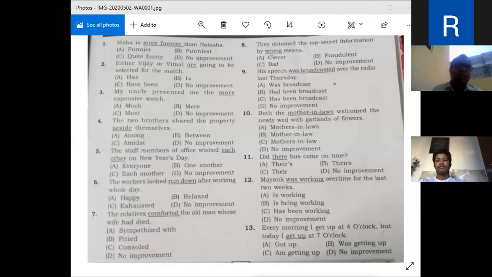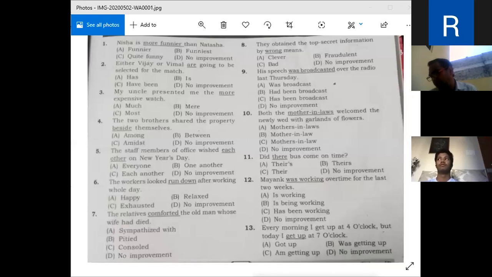In sentence improvement questions, a sentence is given with a part underlined. For this part, some alternatives are given below the sentence, four options. The student has to choose the option which improves the sentence.